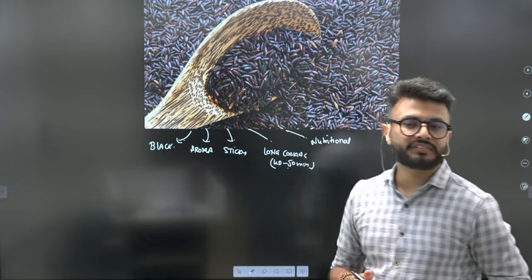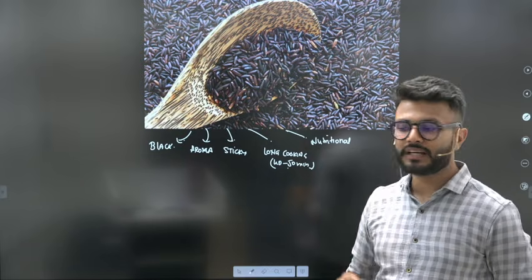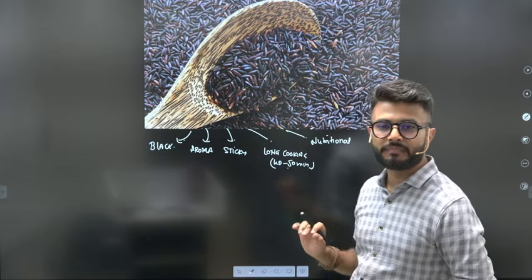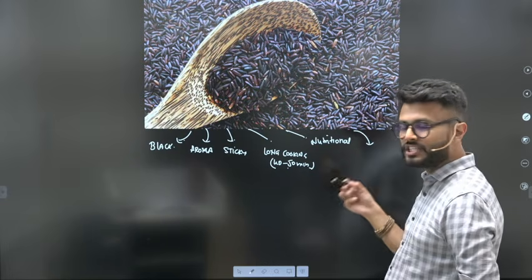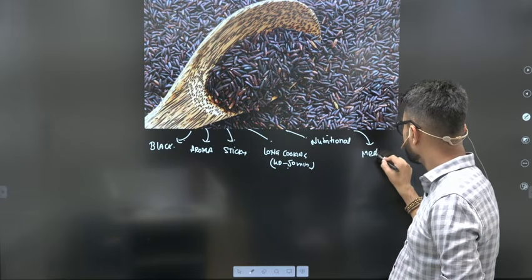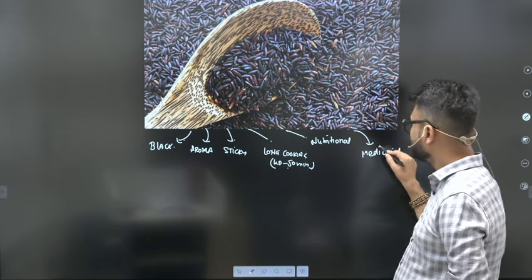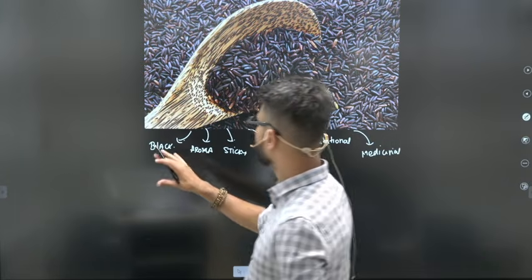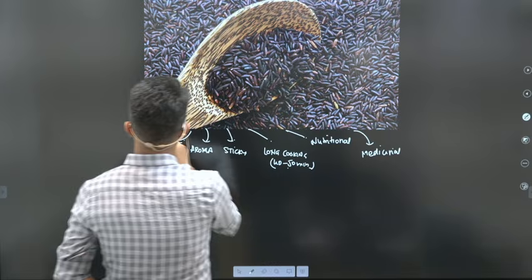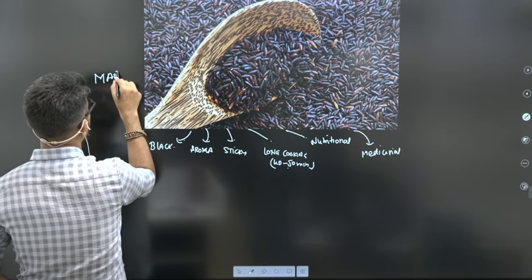From Chakhao rice, a Chakhao kheer is also made during the festive seasons in Manipur, and that Chakhao kheer also has traditional medicinal value. So it has a lot of medicinal values also, right? These are the important key features of the Chakhao rice of Manipur.